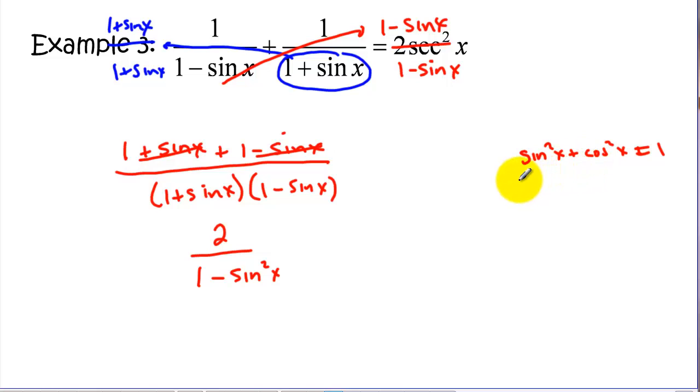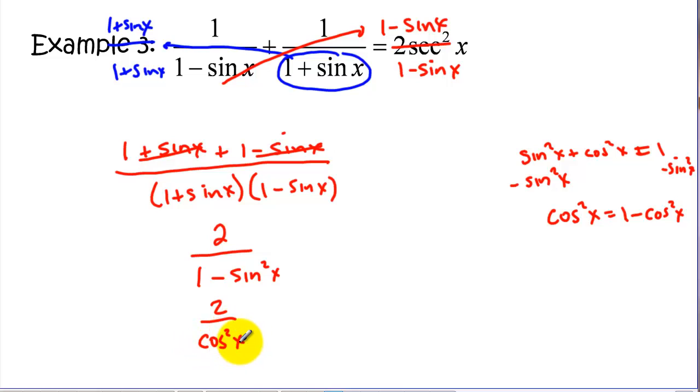If I subtract the sine squared over, we see that we have a new version of the Pythagorean identity, which is 1 minus the sine squared of x equals the cosine squared of x. So here we have now 2 over the cosine squared of x.